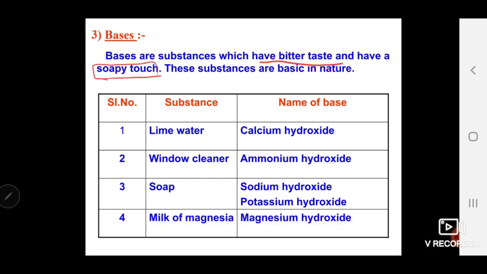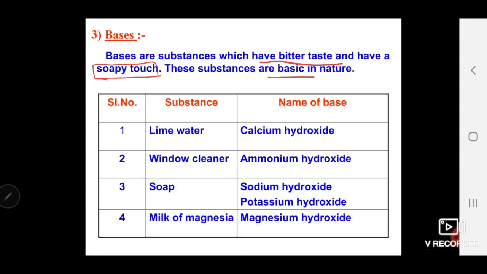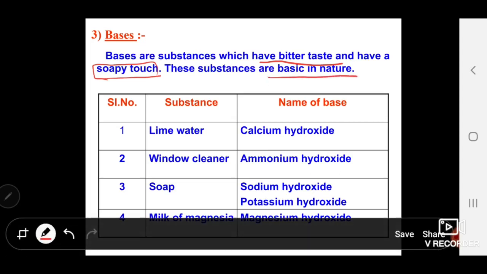This is an experience. Whenever we touch soap, whatever the feeling, we feel the same kind of feeling when bases come into contact with our skin, and they are basic in nature. This is very important. Bases are bitter in taste, they have a soapy touch, and they are always basic in nature. Shall we list out some of the substances and what kind of base is present in each substance?